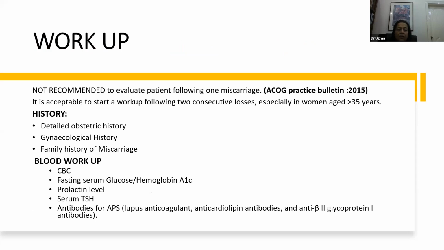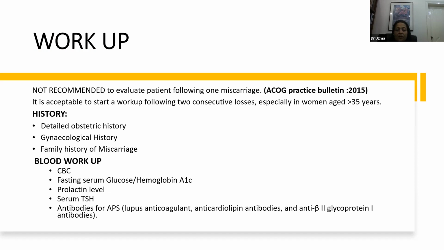So, workup is not recommended to evaluate a patient following one miscarriage. With a patient presenting with a single miscarriage, ACOG says that we don't need to investigate them. But if the woman has two consecutive losses, or especially if she is more than 35 years of age, we have to address these problems. And how do we do it?